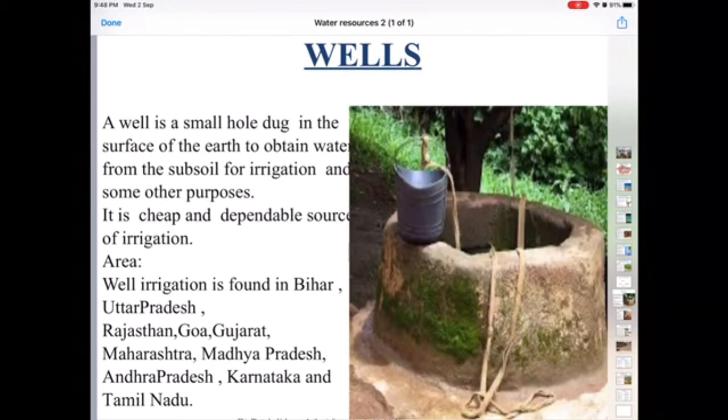So it is a dependable source also. It is cost effective also because its construction cost is not high. Where is well irrigation popular in India? It is popular in the northern plains, particularly Bihar, UP, Punjab, Haryana, Rajasthan, Goa, Gujarat, Maharashtra, in the southern areas, etc.